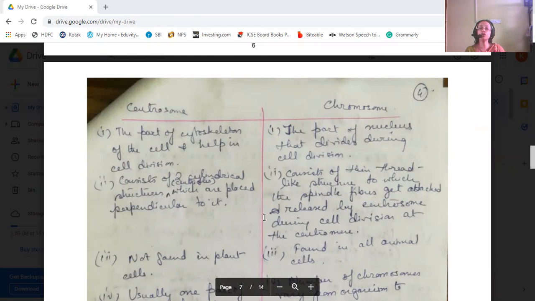Centrosome consists of two cylindrical structures known as centrioles, which are placed perpendicular to each other, whereas chromosomes consist of thread-like structures to which the spindle fibers released by the centrosome during cell division get attached. These spindle fibers are attached at the centromeres.